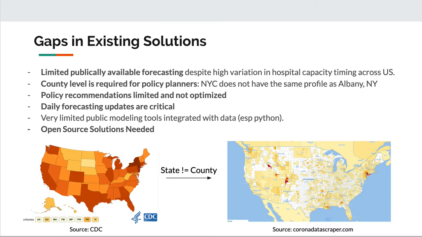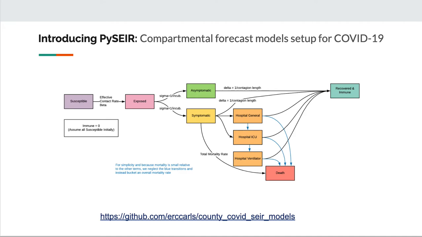Daily forecasting is also needed, which is a shortcoming of existing academic studies that only provide a snapshot. Limited public modeling tools exist, especially within the Python ecosystem, which is why we'd like to provide an open source solution to modeling. We're introducing here PySeer, which provides compartmental forecast models set up for coronavirus.